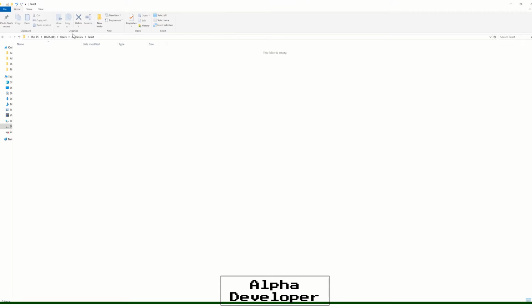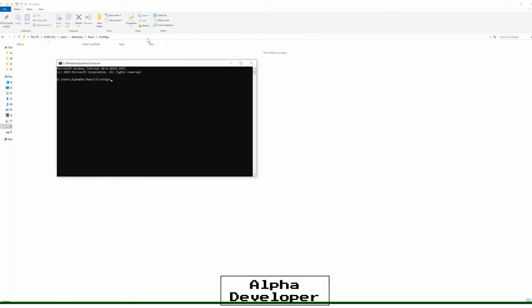So what we're going to do is, I've created a folder here, project structure React folder, and I'm going to call my app first app in here. And then when I'm within the first app folder, I'm now going to go to the address bar and type in cmd.